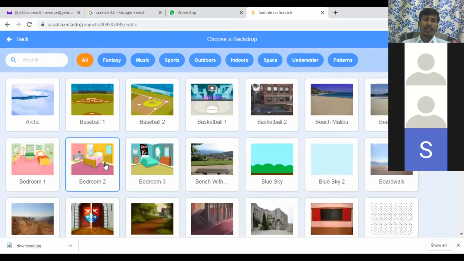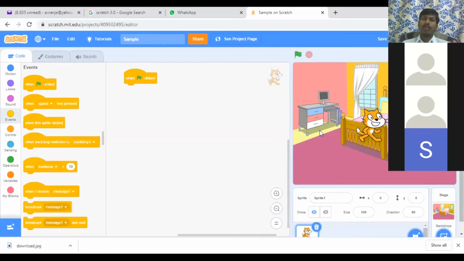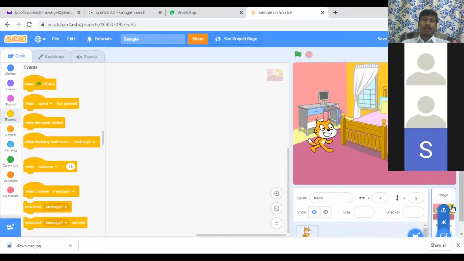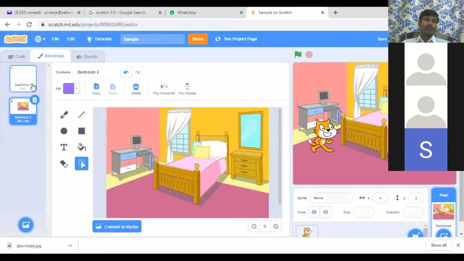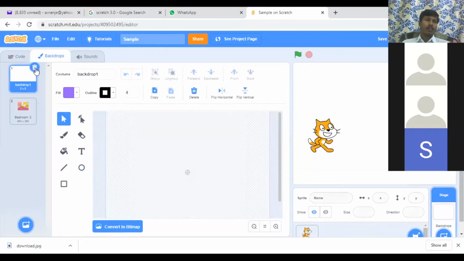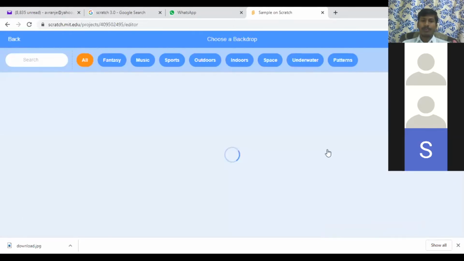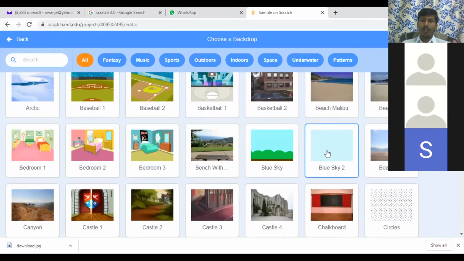At present I'm taking this bedroom. Yeah, this is one of the costumes. Okay, and one more costume I will take out. And how to do one more costume means, here I will click on this one. Okay, I will go to background, and here I will choose one forest. I will take it out.